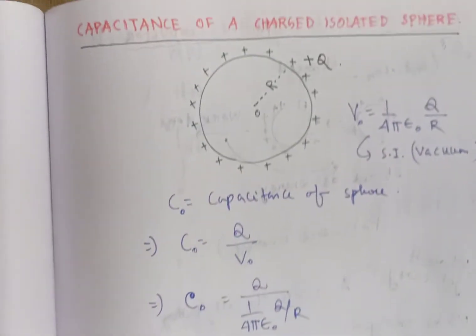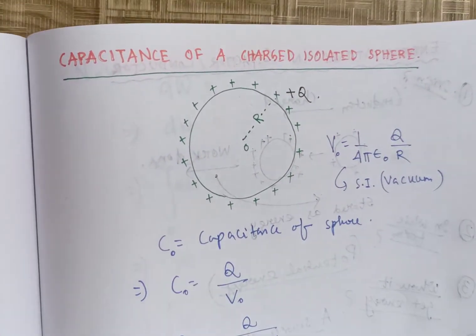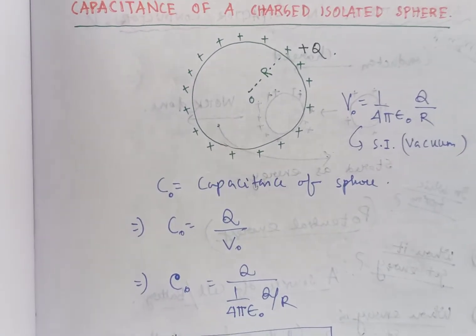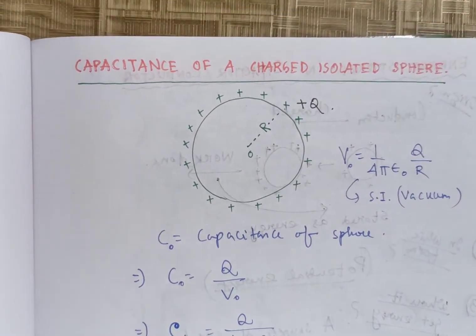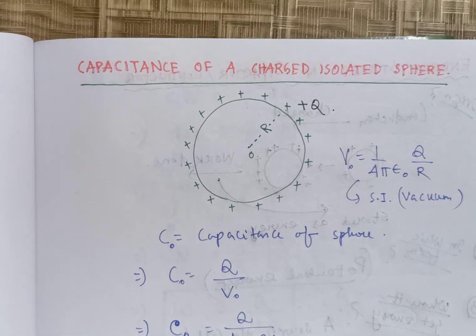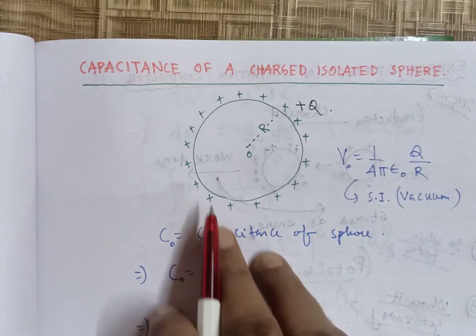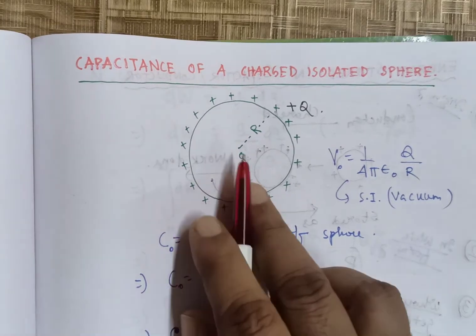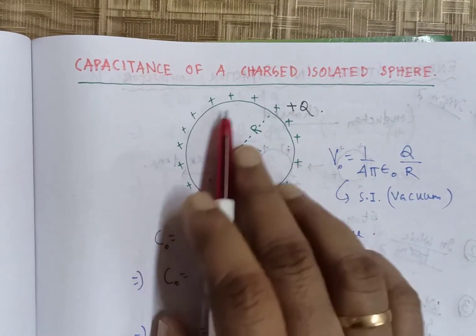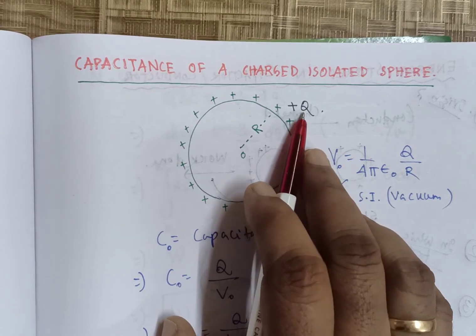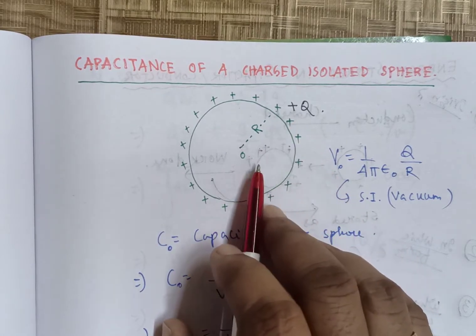Now we have to discuss what is the value of the capacitance of a charged isolated sphere. Isolated sphere means there is no other charged body near it. It is isolated and it is charged. Let it be a spherical conductor, center is O, R is the radius of the sphere, and the total amount of charge given to the sphere is plus Q. And it is kept in vacuum.